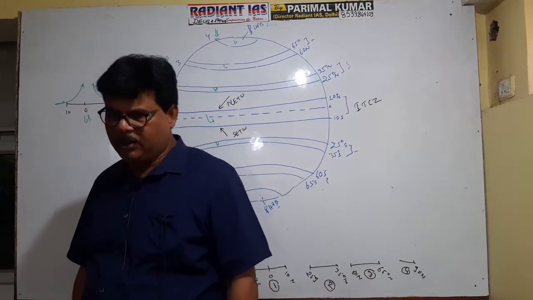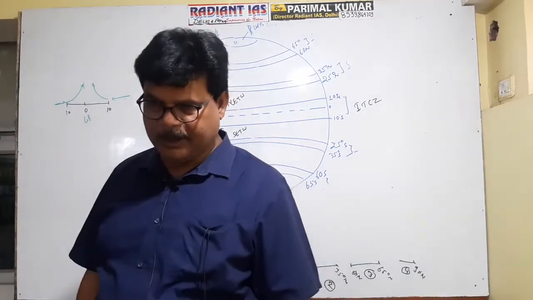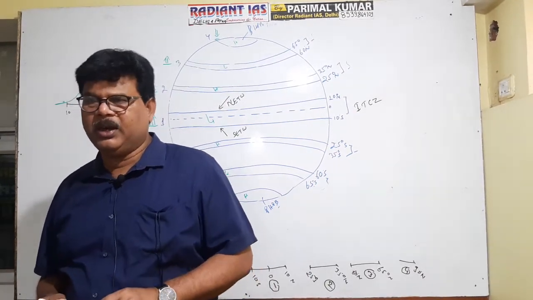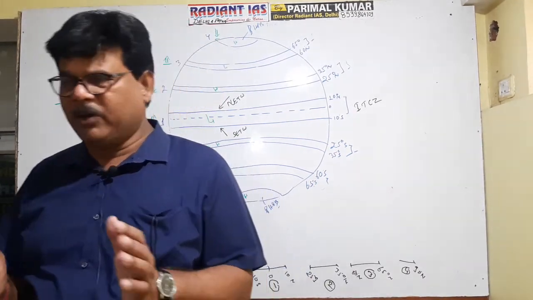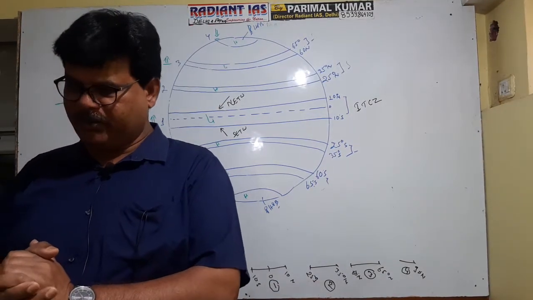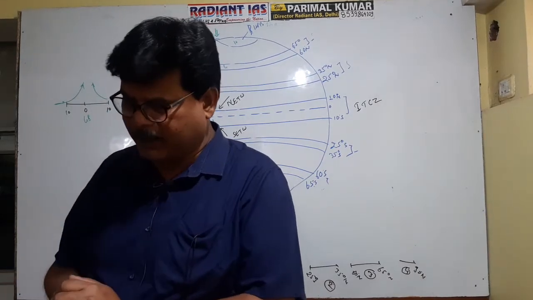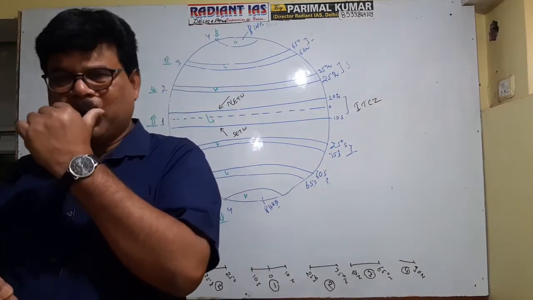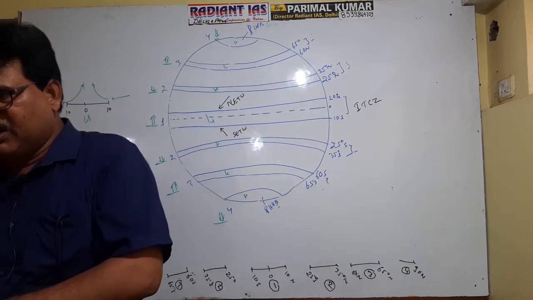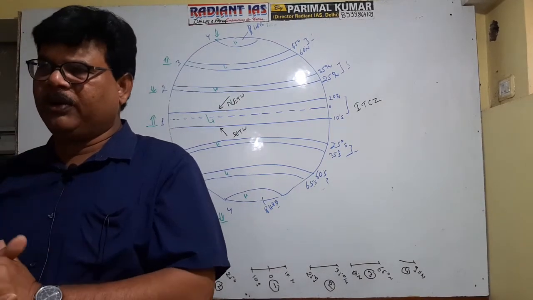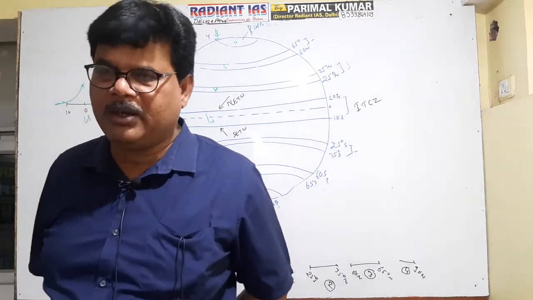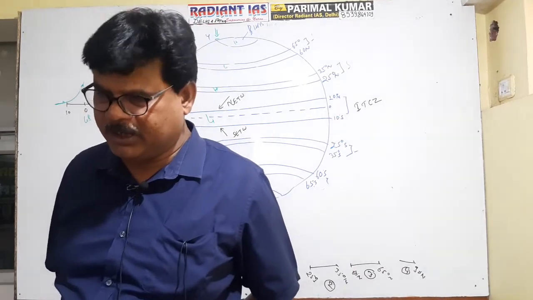What is the characteristic of ITCZ? Why is this belt referred to as ITCZ? Why is the equatorial low pressure belt referred to as ITCZ? Because this is the zone of convergence of tropical winds of both hemispheres. Northeast trade wind blows in the northern hemisphere, whereas southeast trade wind blows in the southern hemisphere. There occurs convergence of both winds between 0 to 10 degrees. That's why this zone is referred to as the intertropical convergence zone.